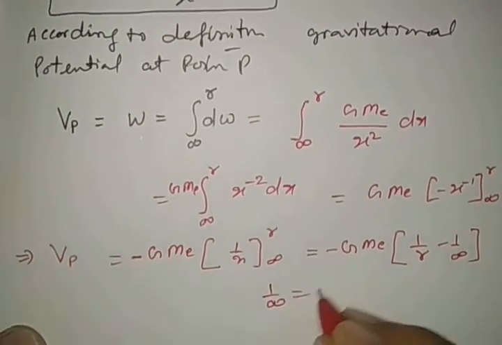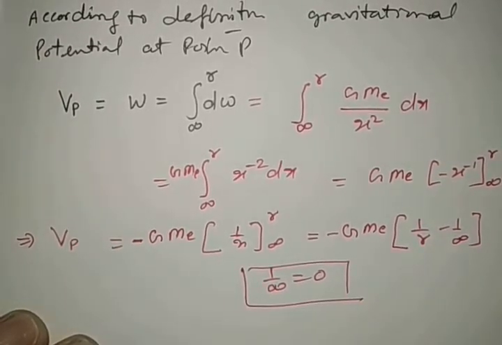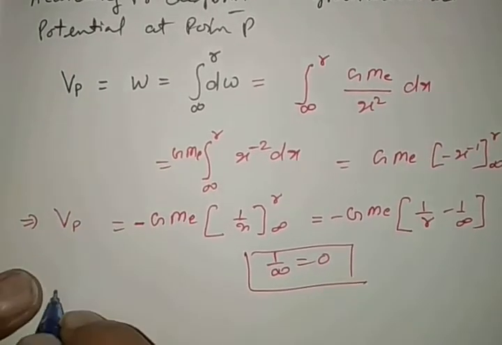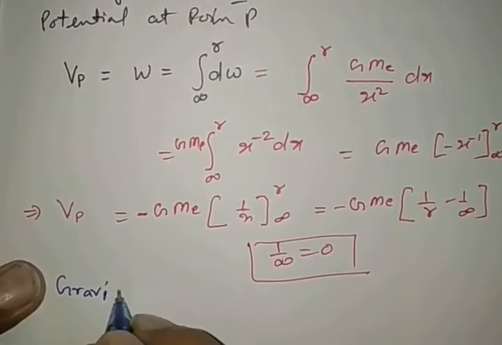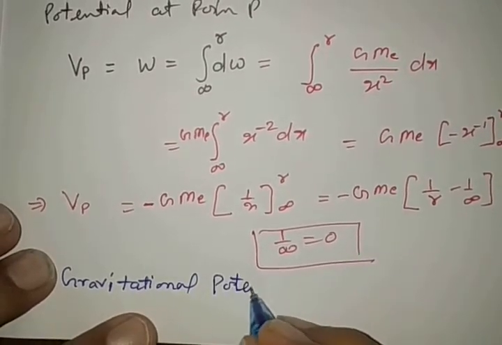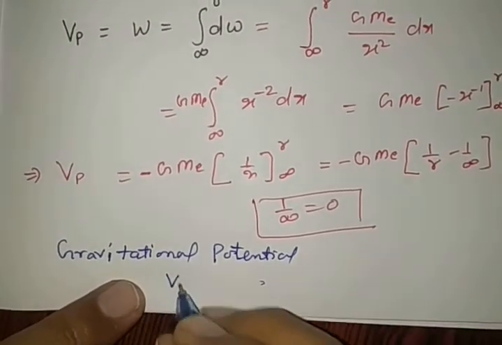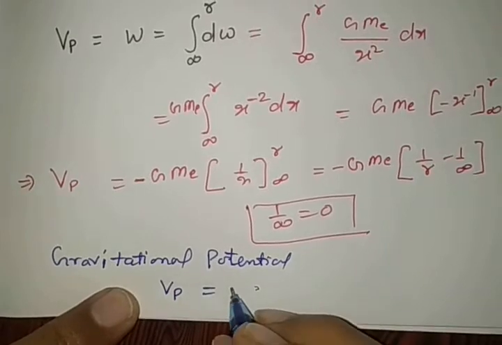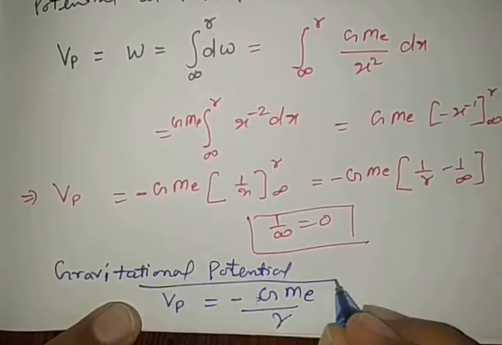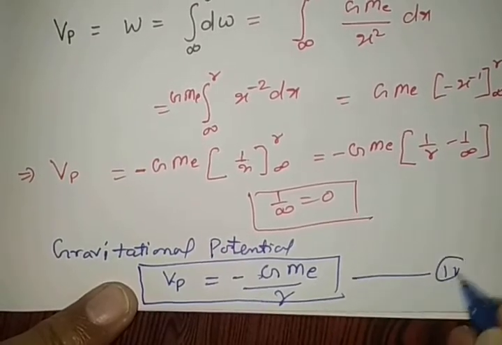1 by infinity is 0. We know infinity is very large, so 1 by infinity is approximately 0. In that condition, the gravitational potential Vp is equal to minus G Me by r at point B, represented by equation number 4.